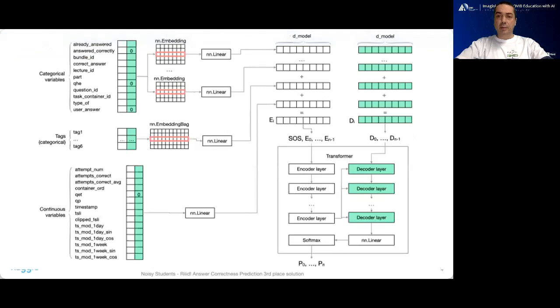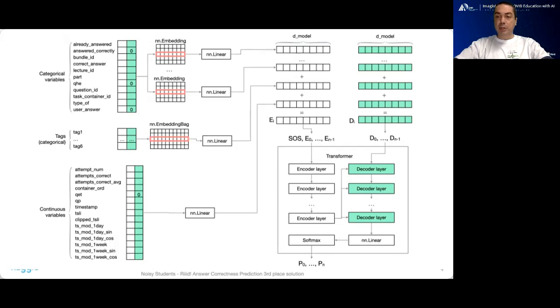Here's the basic diagram of our solution. As you already know, the problem we were trying to solve was to predict whether a student is going to answer a question correctly or not, based on historic data of previous answers of about 400,000 students. The questions were specific to an English learning application created by Riiid, and we were provided with rich data such as the type of question, up to 6 tags, the time it took the student to answer the question, and whether the question had some feedback explanation, among others.